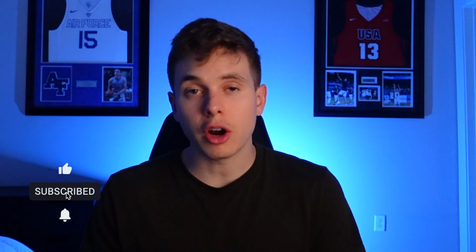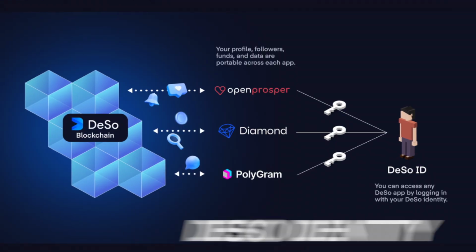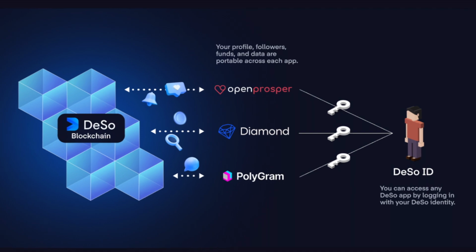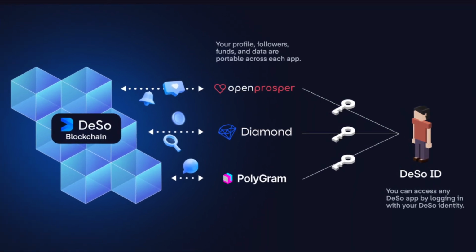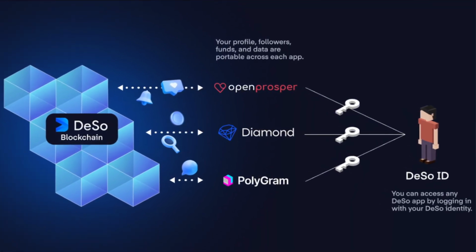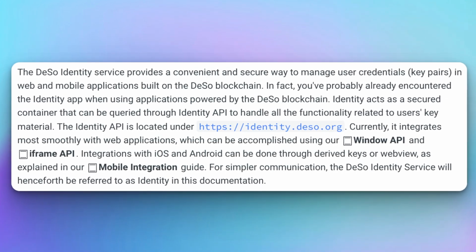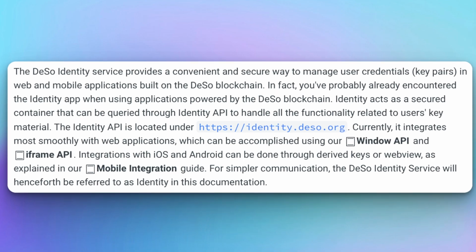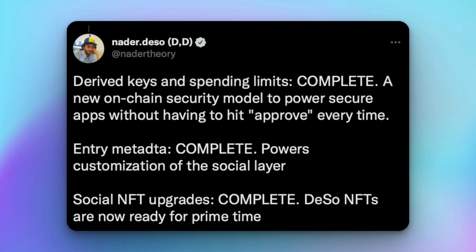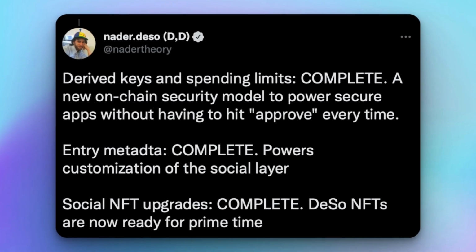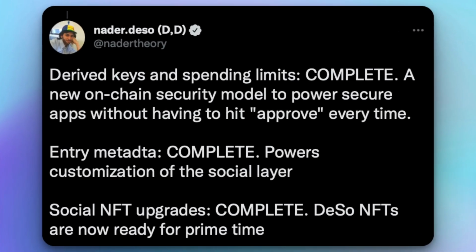Arguably, the best part of building on DeSo is DeSo Identity. DeSo comes equipped with a full wallet and identity solution through DeSo Identity that developers can integrate with a few lines of code thanks to DeSo.js, a JavaScript framework that makes interacting with the DeSo blockchain via API endpoints much easier. There are 4 key benefits. First is derived keys, which makes it easy for applications to submit transactions on a user's behalf by issuing a temporary key management solution. This makes it possible to do things like subscriptions and other key functions.